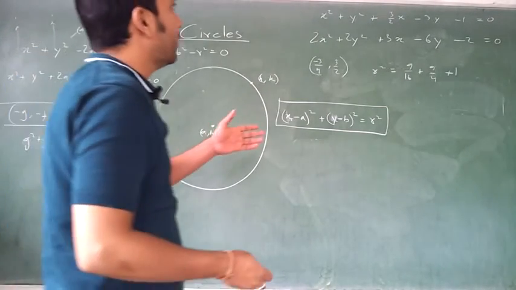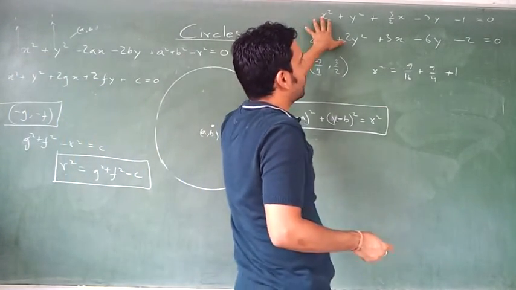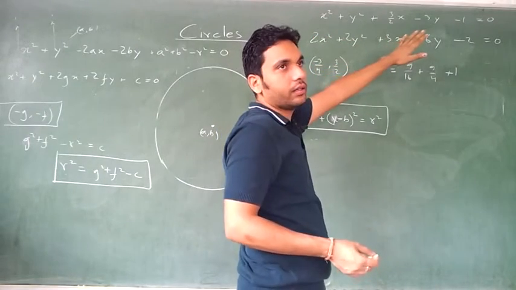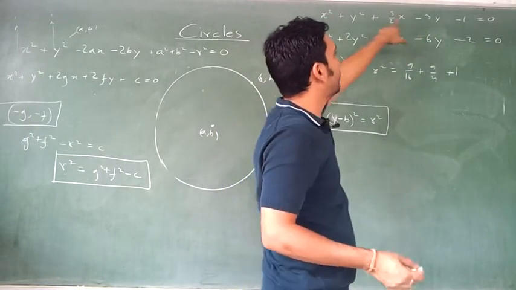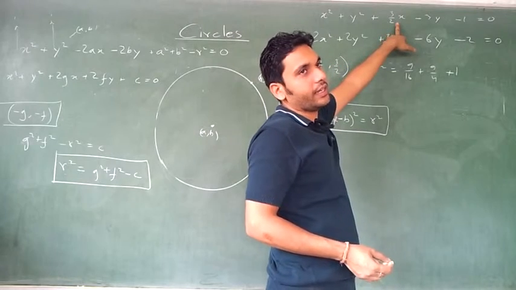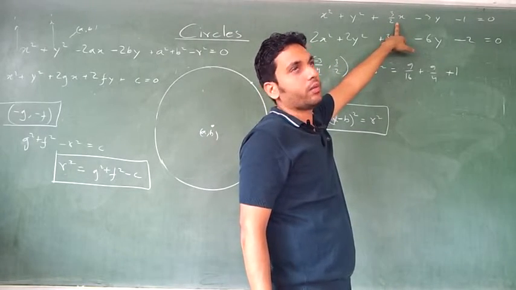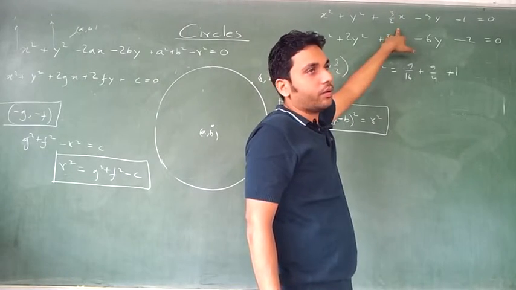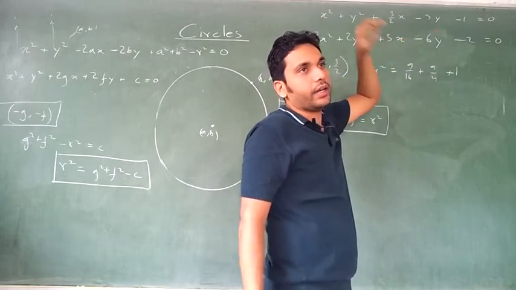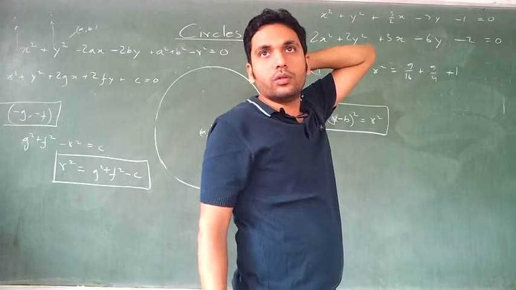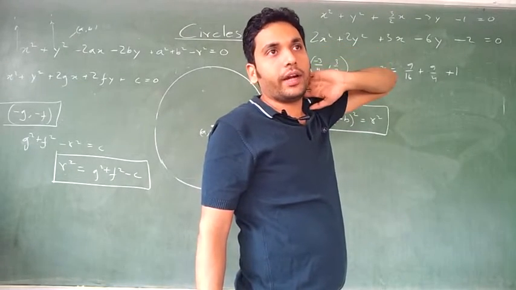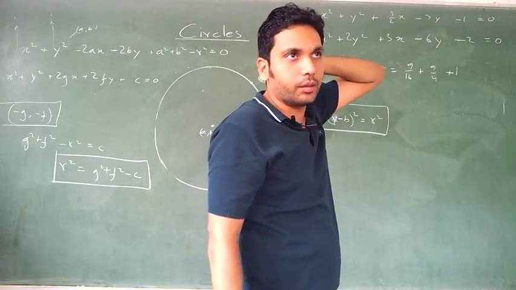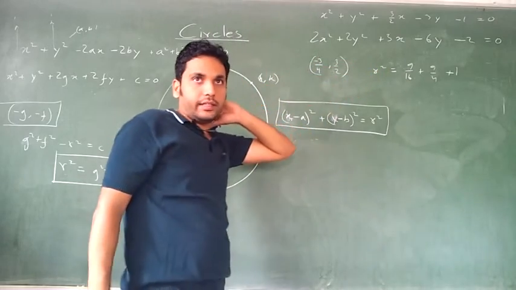So in your mind you can do this. If you have to complete the square, what do you have to do? First take 2 common everywhere, divide by 2. You get this equation. Now to make this as a square plus 2ab plus b square, what do you have to write? 2 into 3 by 4, so it is obviously 3 by 4, and then for that you will have to write minus 2 into y into 3 by 2. Okay, get the point? Is it clear?